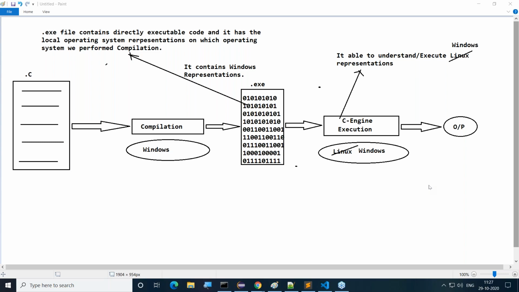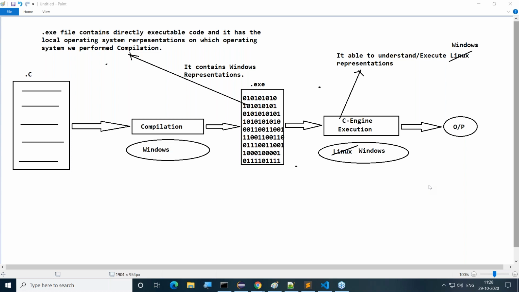Right, sir. That's the point I'm asking here. Or else 64-bit representations are running in 32-bit. These many questions in general we are able to get now. So here, what I am telling to you clearly,